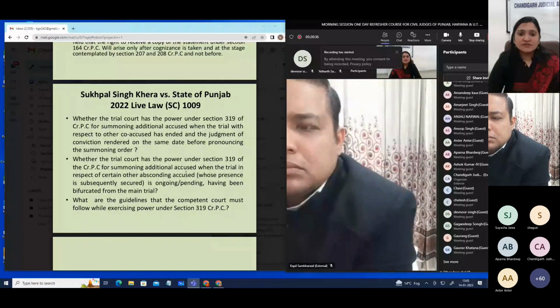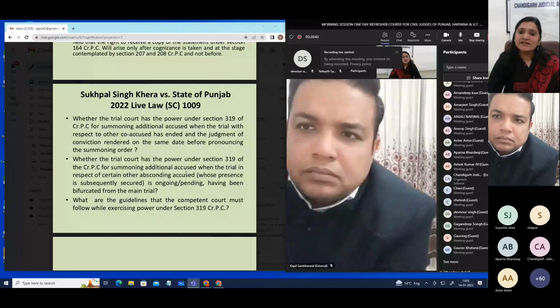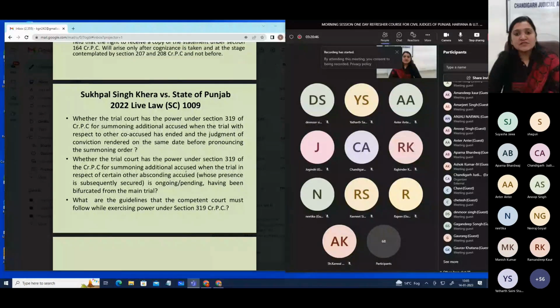So in this particular case, the application was moved during the trial, but it was taken up when the order of conviction had already been passed and the court had fixed the case for the argument on sentence. So there was a gap of 2-3 days. Generally, there's a gap of 2-3 days whenever we pronounce the order of conviction and then fix it for the order on sentence.